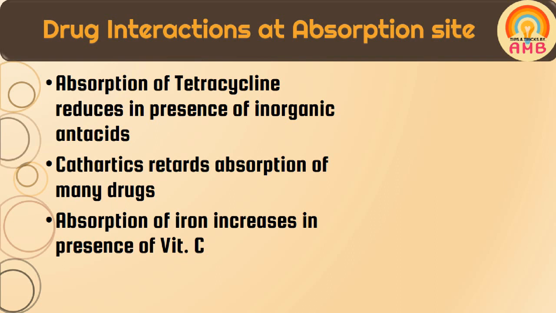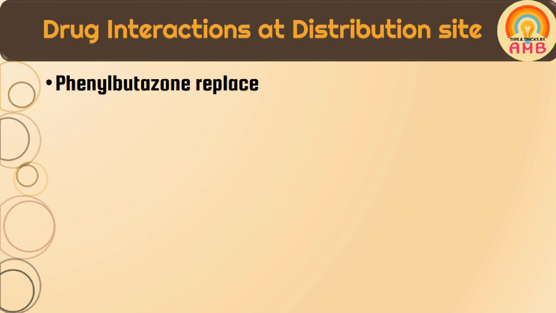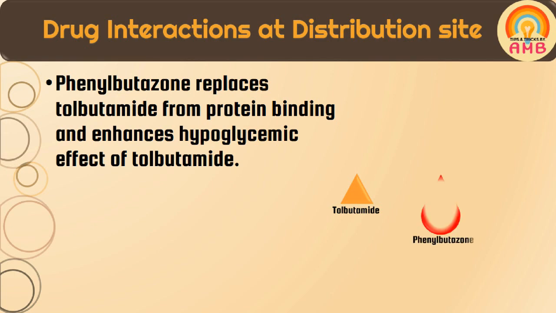So all these interactions take place at the absorption sites. Now next we are going to discuss drug interactions which are taking place at the distribution site. First interaction is phenylbutazone replaces tolbutamide from protein binding and enhances the hypoglycemic effect of tolbutamide. Both these drugs are distributed by binding with the same binding site on plasma albumin.